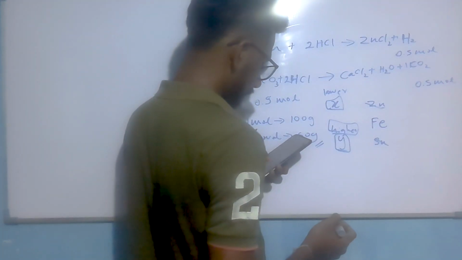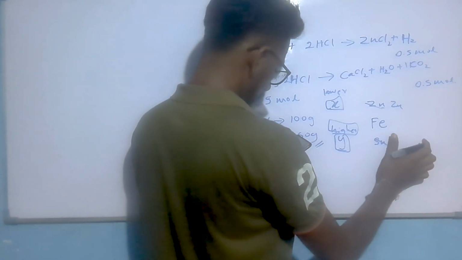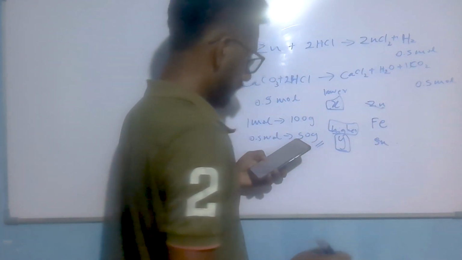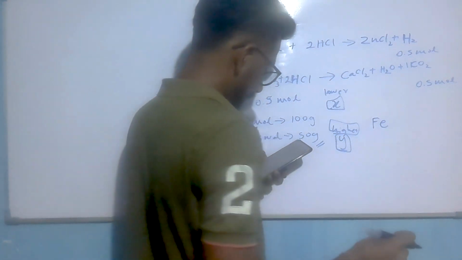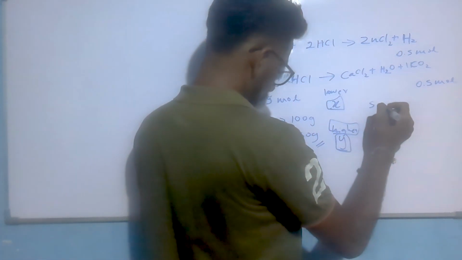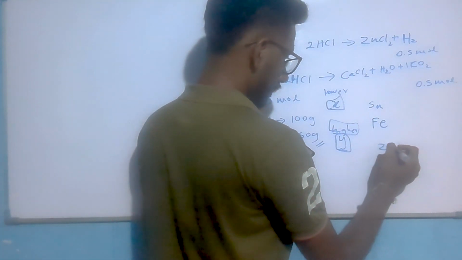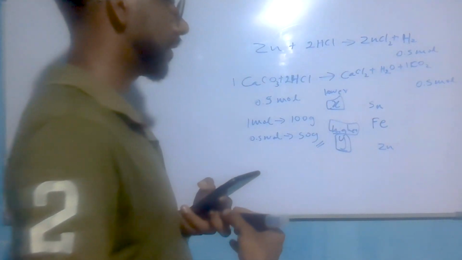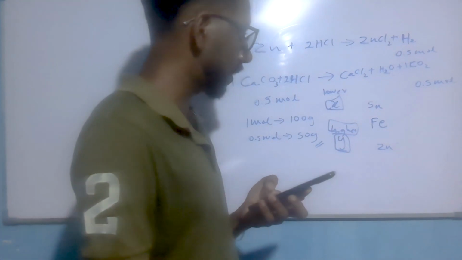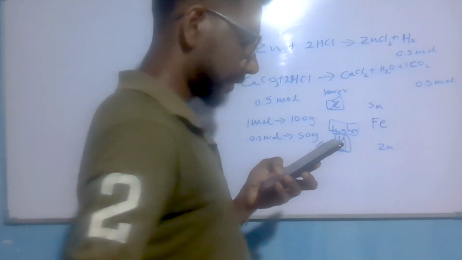Next one, zinc and tin. Wait, first one is tin, and next one is zinc. Zinc has higher activity than the iron, and tin has less reactivity than the iron. So answer must be the first one.